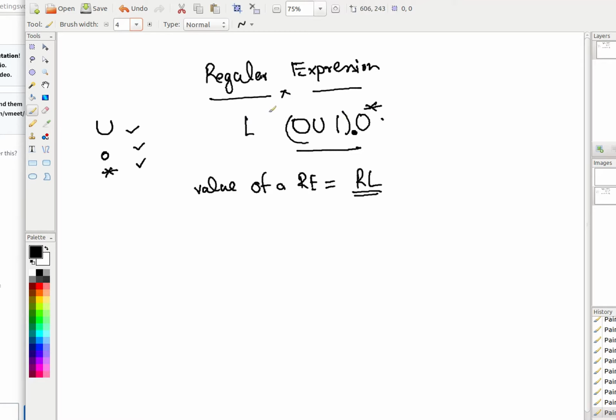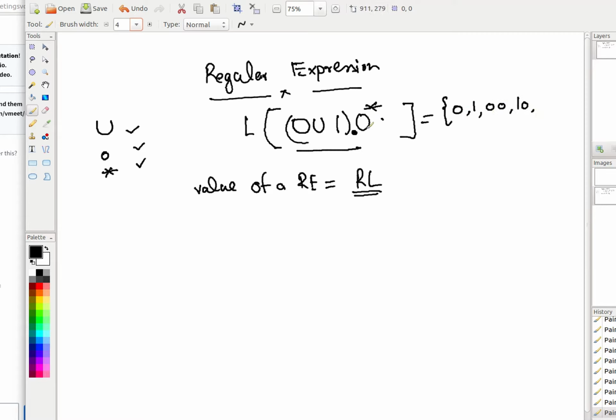So for example, what is the regular language that this particular thing is representing? The language of this regular expression, I can write in set form and you can understand. It is saying that it starts with 0 union 1. What do you mean by union? Or, right? So 0 or 1, it starts with that, followed by any number of zeros, right? If it is starting with 0 and you take epsilon from here, it is just 0, it is just 1. Then if you use one 0 here, you will get 00 and 10.